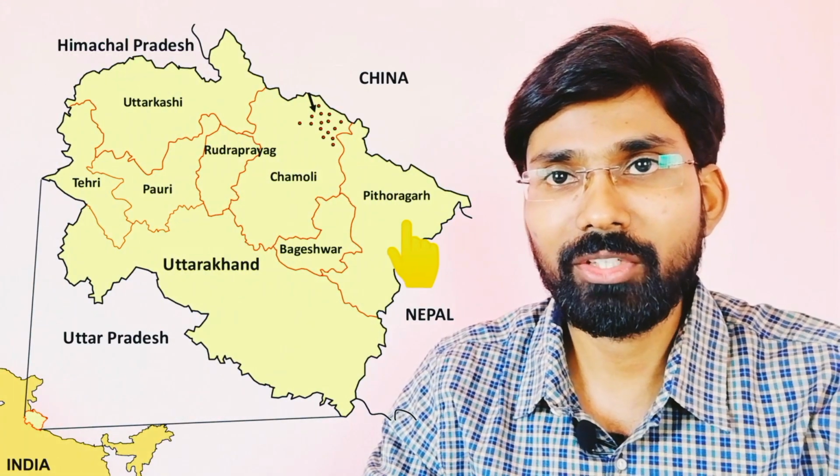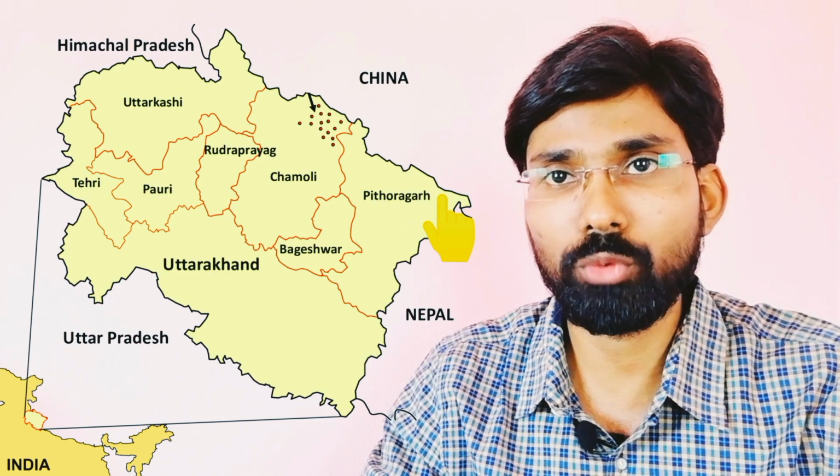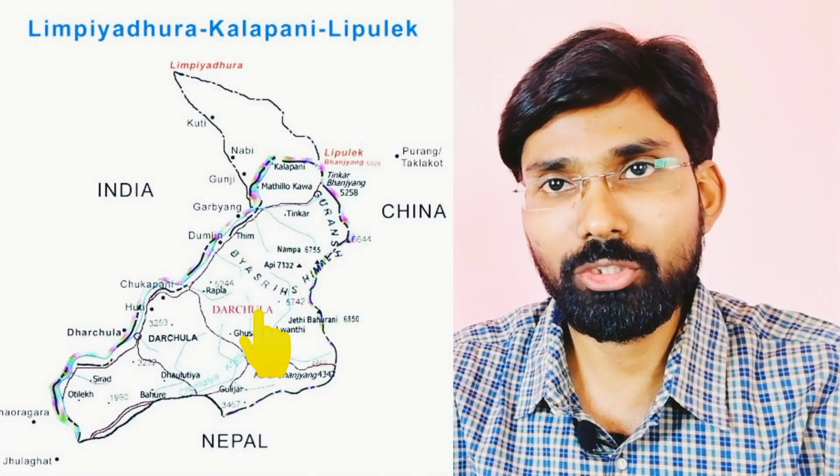Both India and Nepal claim the region to be an integral part of their territory. India claims that the region is part of its Pithoragarh district of Uttarakhand, while Nepal claims it to be part of its Darchula district.